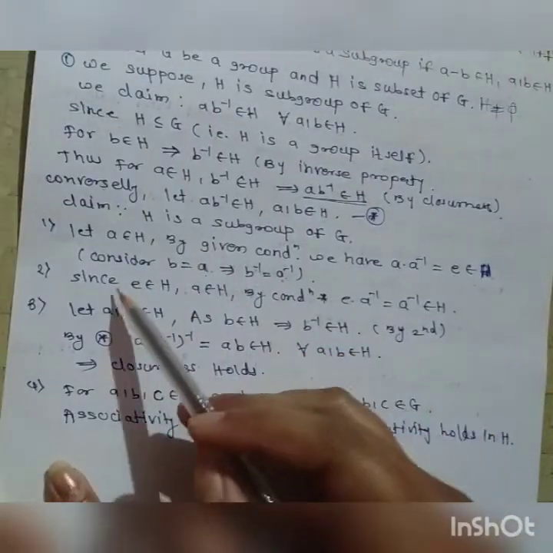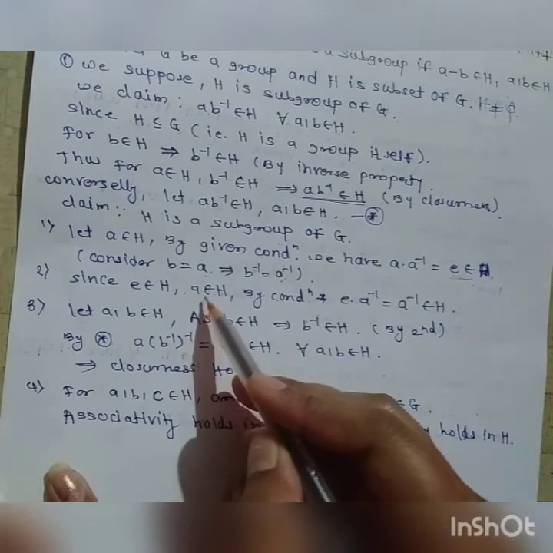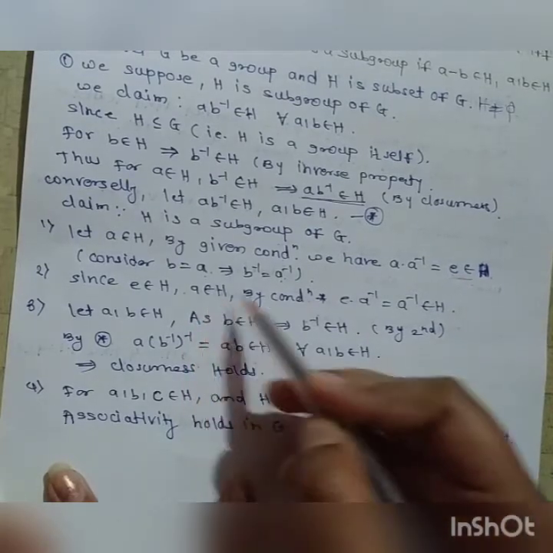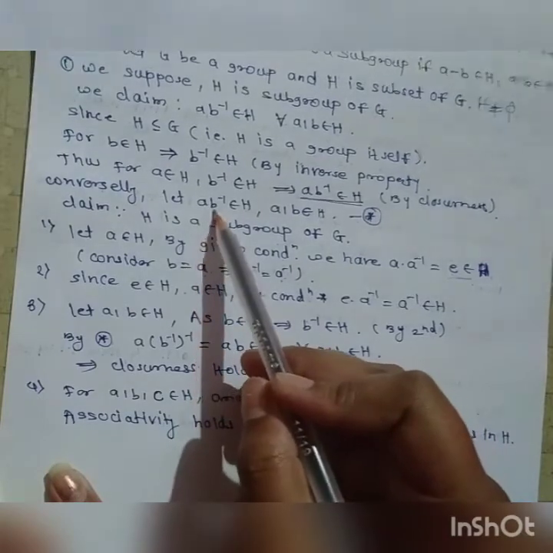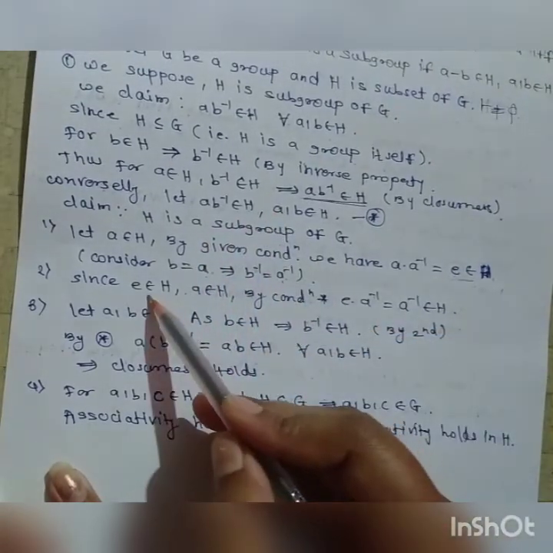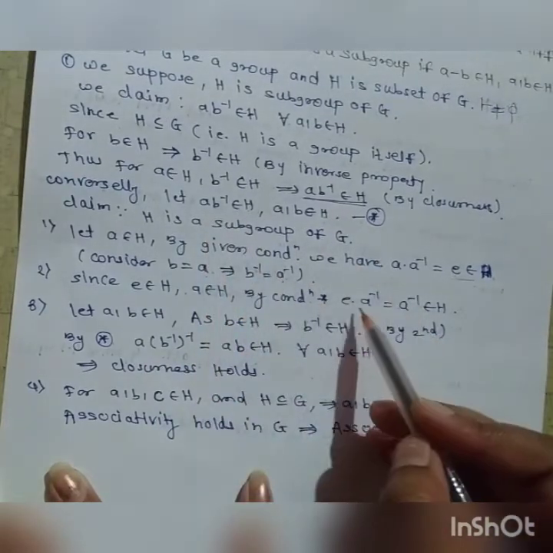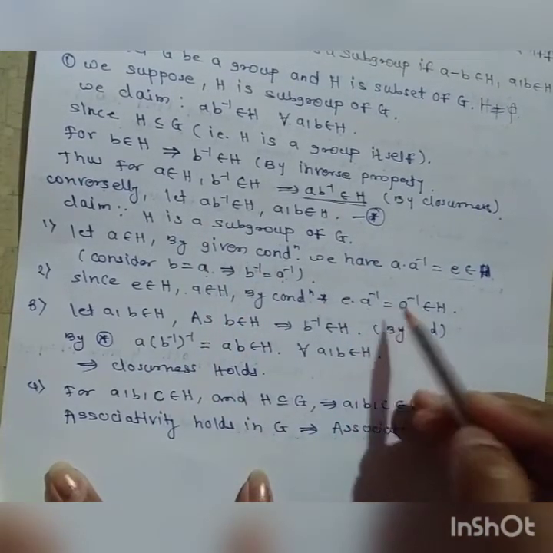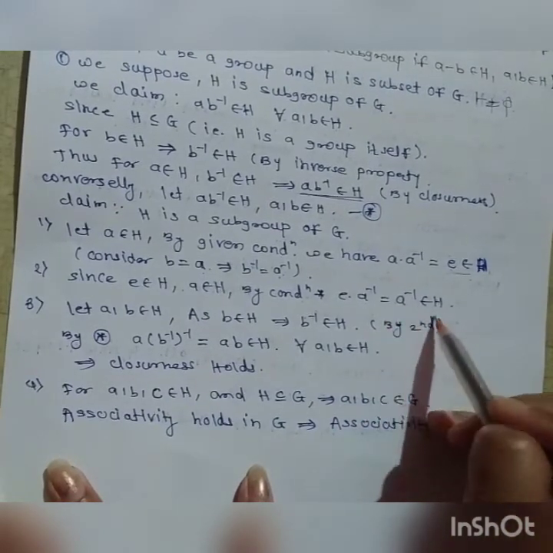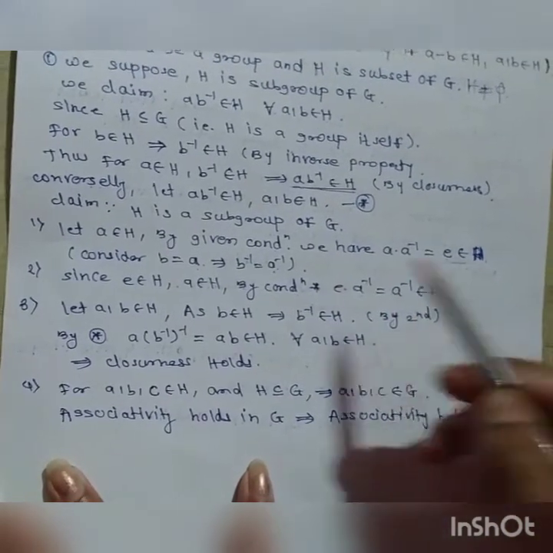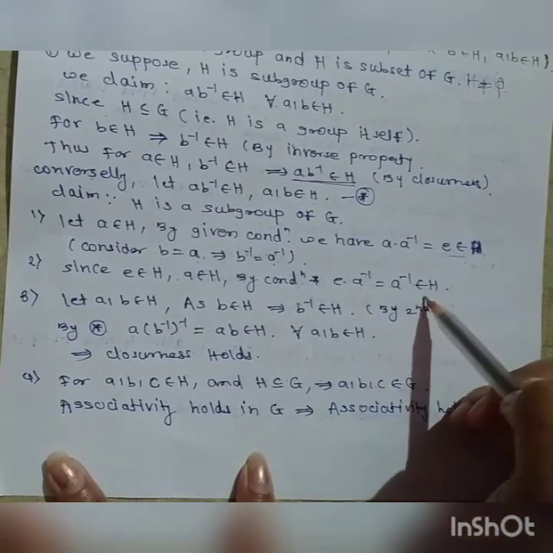Now the second property. Since e belongs to H, and we consider any a belongs to H, by the given condition a·b inverse belongs to H, we consider the two elements e belongs to H and a belongs to H. By this property, e·a inverse, which is equal to a inverse, belongs to H. That is, the inverse of every element exists in the set H. So the second property, inverse existence, also holds in the set H.